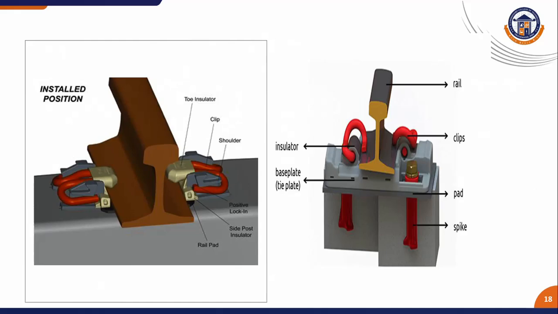So here two photos are given for the installed position of the rails. The parts are given as toe insulator, clip, shoulder and positive lock-in, side post insulator and rail pad. Here also the other position of the rail is given.